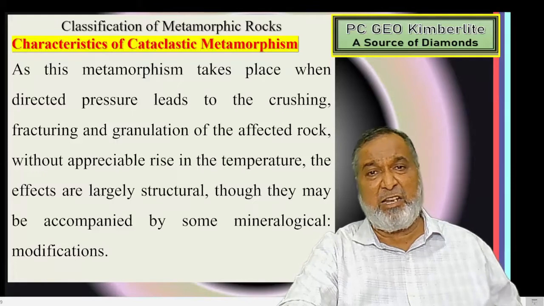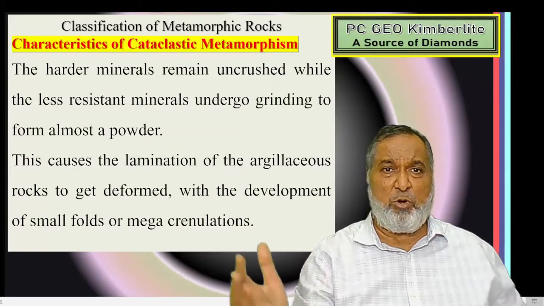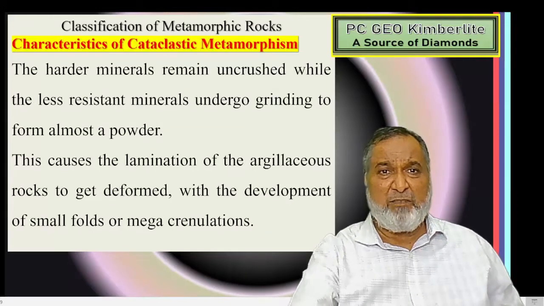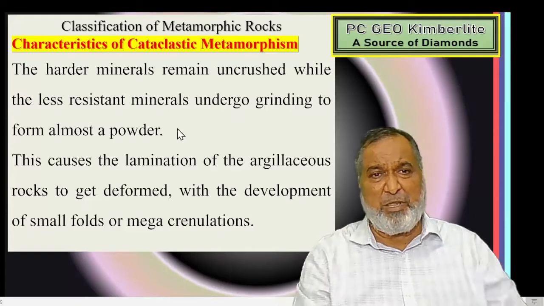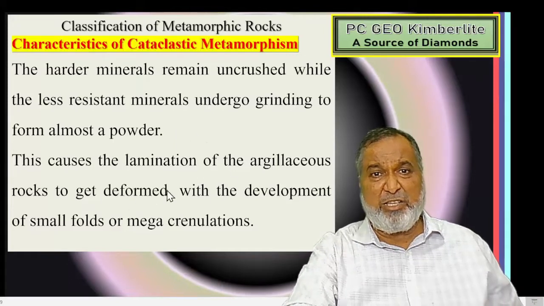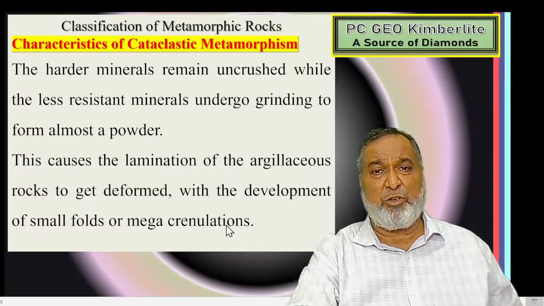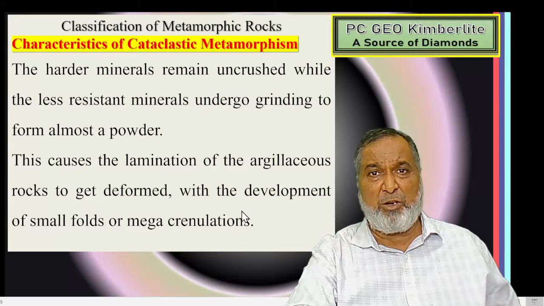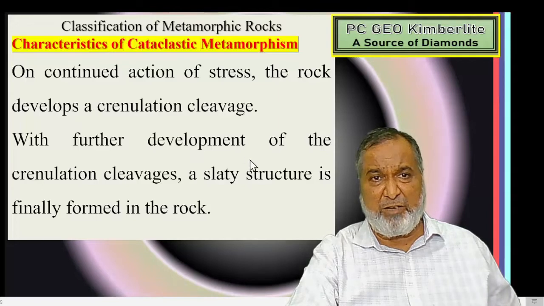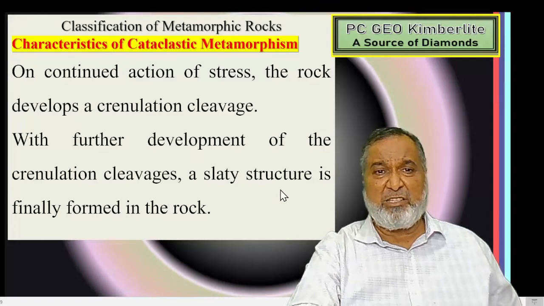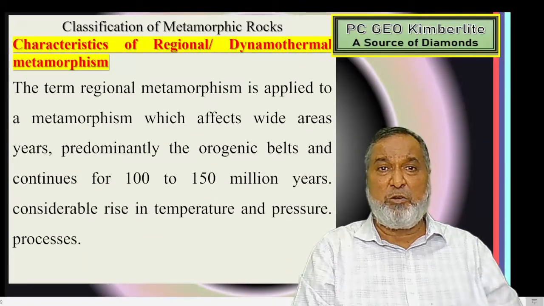If pressure still increases, then slate will convert into phyllite. This is the way it takes place as the pressure goes on increasing. Here the harder minerals remain uncrushed, while the less resistant minerals undergo grinding, crushing and breakdown. This causes the lamination of the argillaceous rock to get deformed with the development of small folds or microcrenulation in the slate rock. With the continuing action of stress, the rock develops a crenulation cleavage, and with further development of crenulation cleavage, slaty structure finally forms in the rock. So this is the way the process continues as pressure increases.